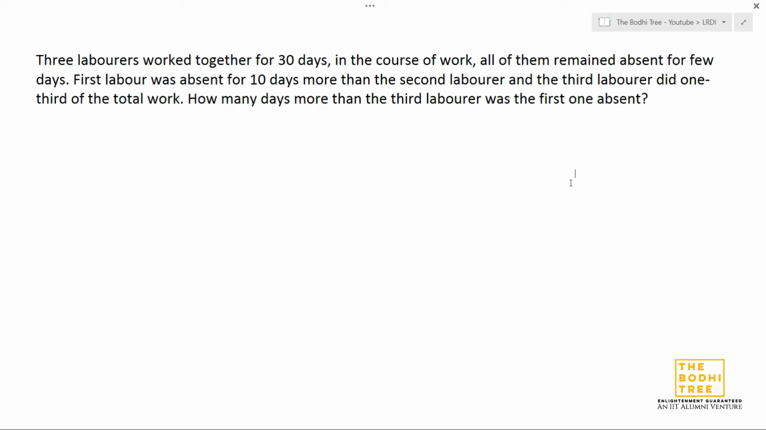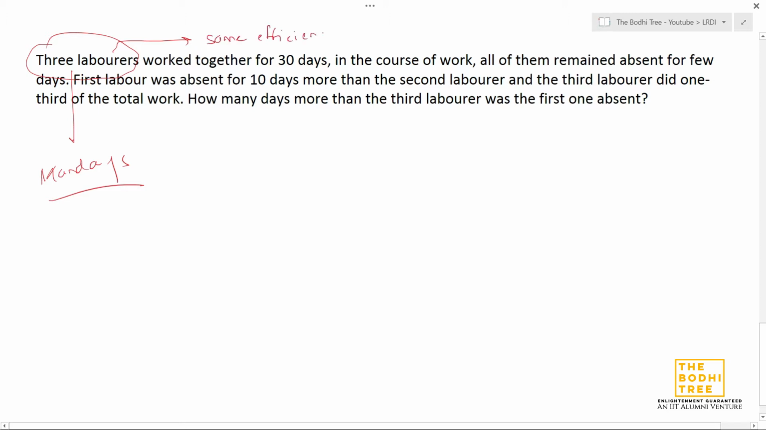Now let us look at the third question. What is being asked? Three laborers work together for 30 days. So again, three laborers is a group, right? There's a high chance that we can use man days for this question, because there's a high chance all of these laborers have the same efficiency. We'll see what is being said and we'll decide based on that.